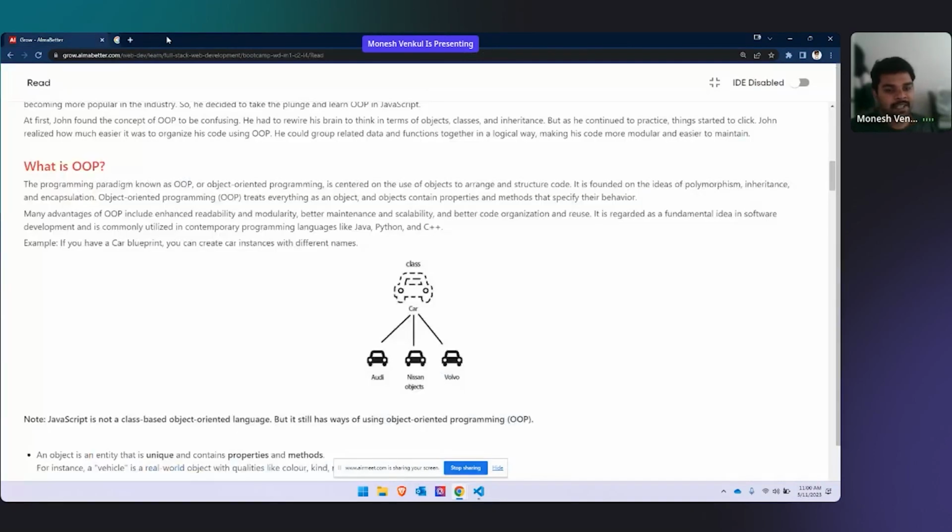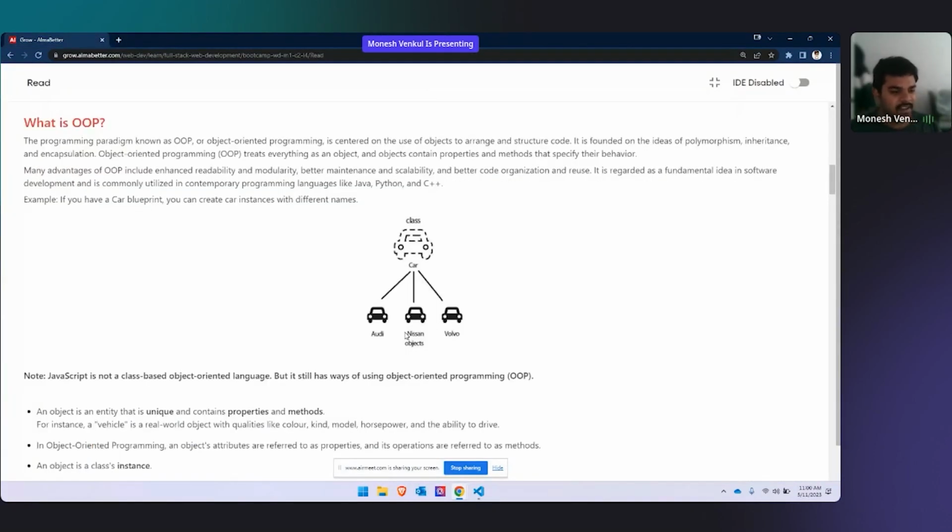For example, let's take a car. Let's take three cars: Audi, Nissan, Volvo, or you can also take something like Tesla, BMW, anything. Tell me what are the common elements in all these cars. There are different companies. Tesla is a different company, Volvo is a different company, Audi is a different company, BMW is a different company. But what are the similarities in all these cars? Wheels, windows, engines, four wheels. Yeah, those are the similarities of the cars.